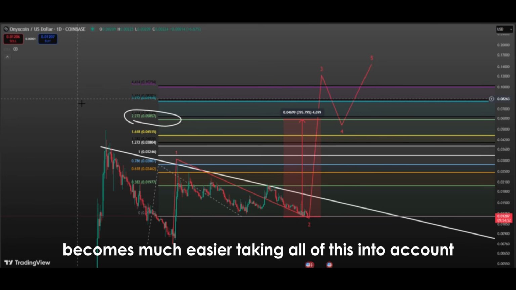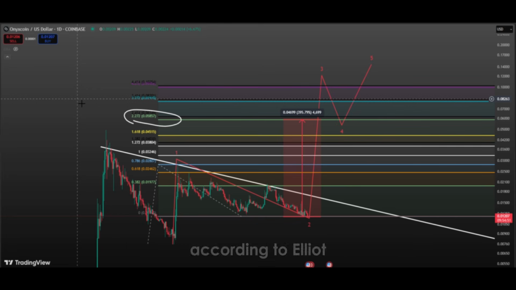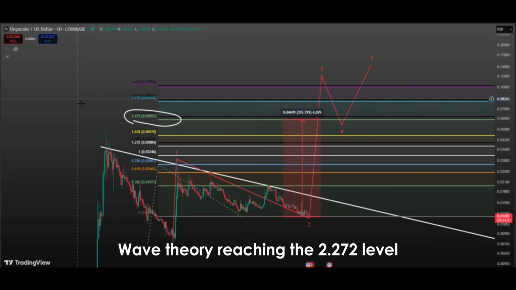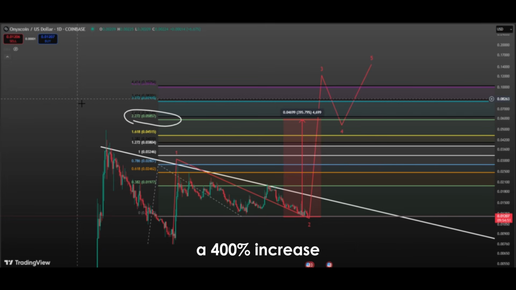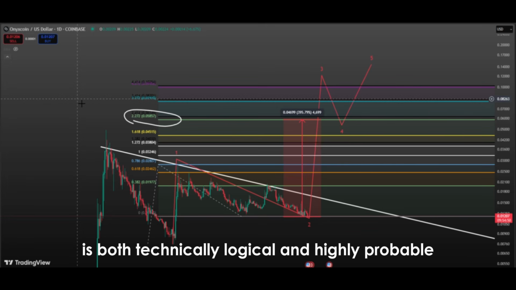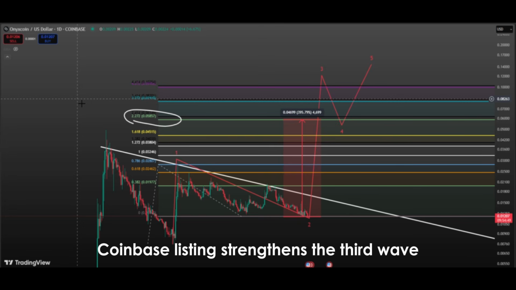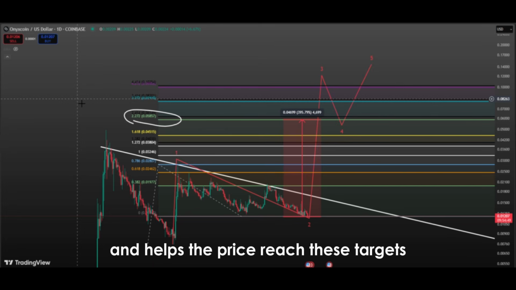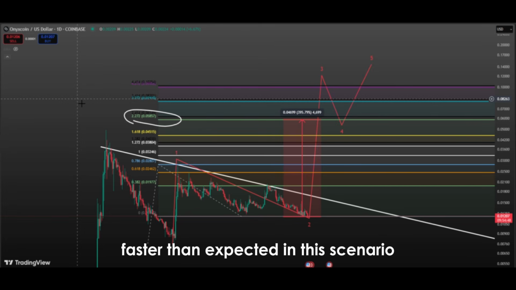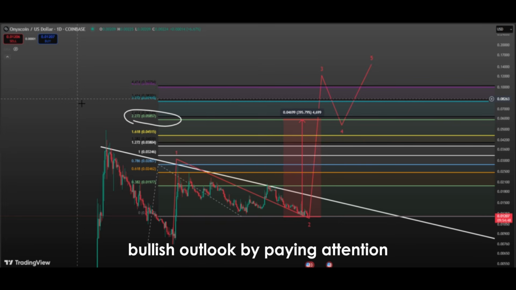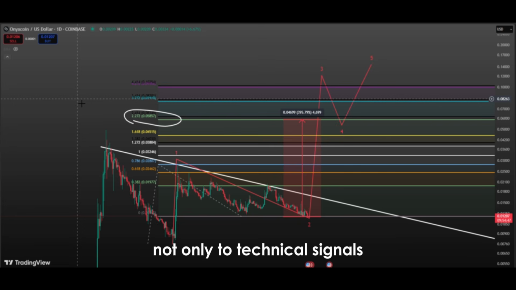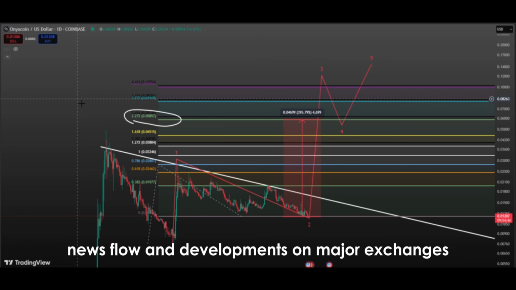Taking all of this into account, when the market enters the third wave according to Elliott wave theory, reaching the 2.272 level, a 400% increase is both technically logical and highly probable when supported by fundamental developments. A Coinbase listing strengthens the third wave and helps the price reach these targets faster than expected. In this scenario, investors can form a much clearer bullish outlook by paying attention not only to technical signals, but also to overall market sentiment, news flow, and developments on major exchanges.